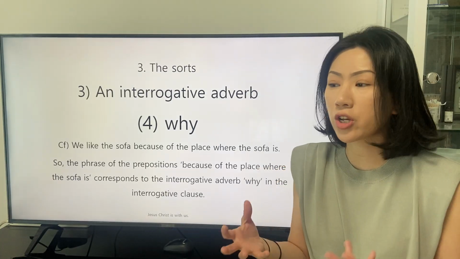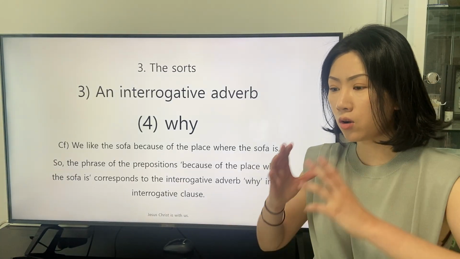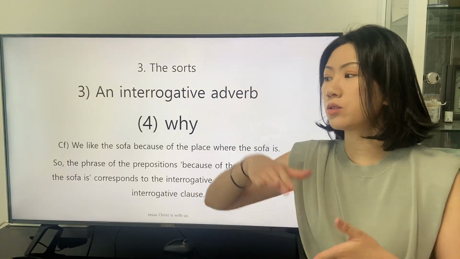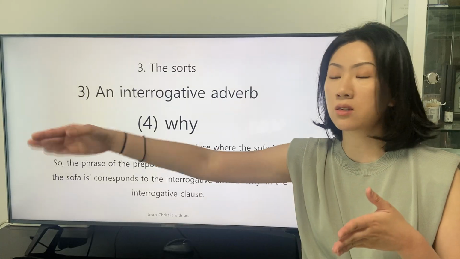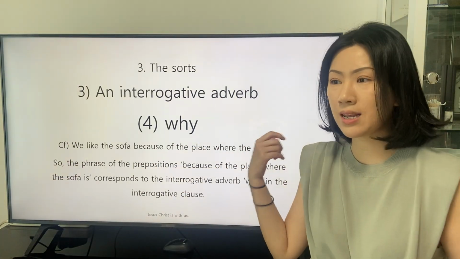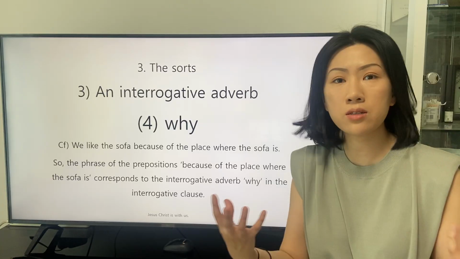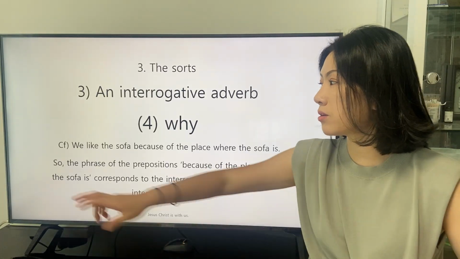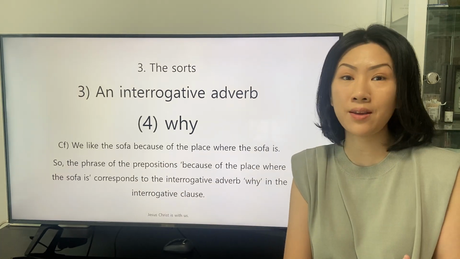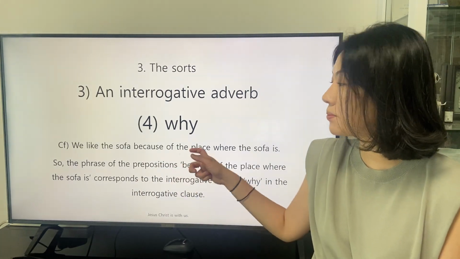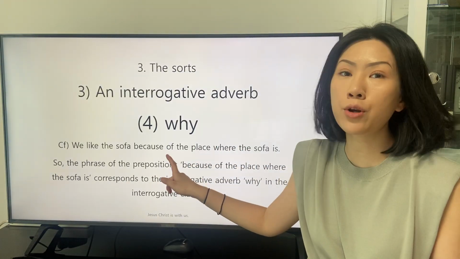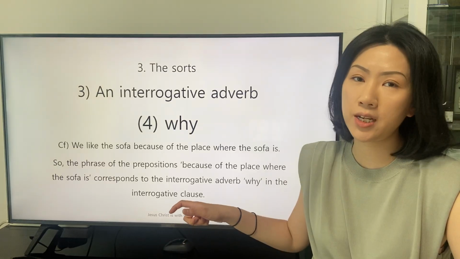So applying a conjunction in a clause means that you have to write about a clause, a completed clause. But the speaker of this clause intends to state the reason why the subject likes the sofa with an indicative expression, the place. So the speaker applies the other preposition of additionally.